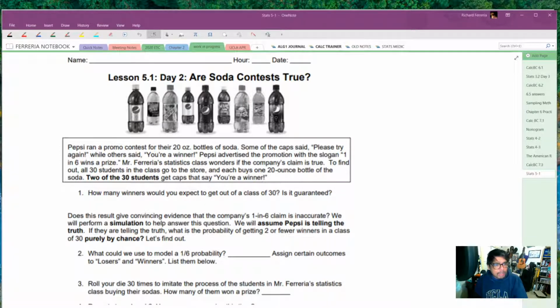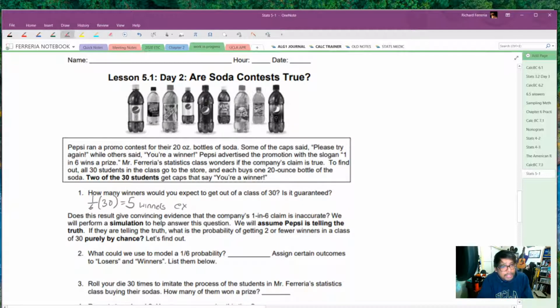To find out, all 30 of the students in class go to the store and each buys one 20-ounce bottle of soda. 2 of the 30 students got a cap that said, "You're a winner." So how many winners did we actually expect in this class of 30? Well, in a class of 30, 1/6 of them were supposed to win. So 1 out of every 6 of the 30 is equal to 5. So we expected 5 winners.